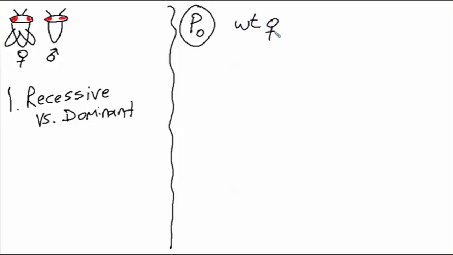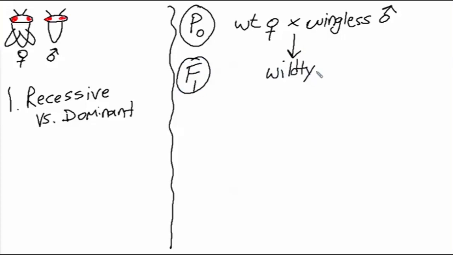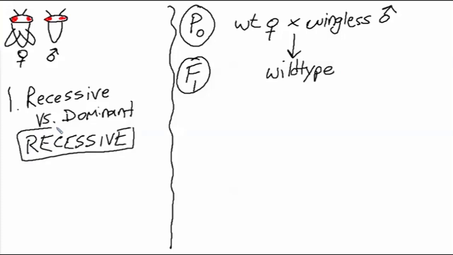We have our wild type female fly. We're going to cross it to our wingless male fly. And all the progeny in the F1 generation are wild type. They all have wings. So this tells us that the wingless trait is being inherited in a recessive manner.